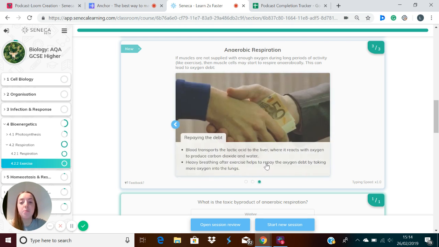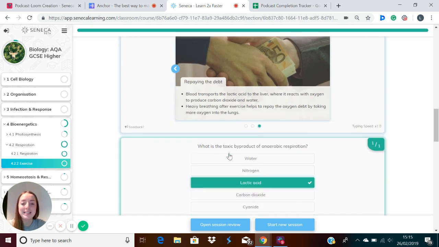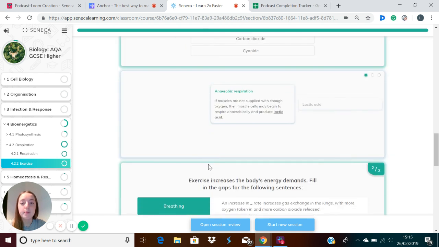This debt must also be repaid. To do this, blood transports the lactic acid to the liver, where it reacts with oxygen, or it's oxidized, to produce carbon dioxide and water. Heavy breathing after exercise helps to repay the oxygen debt by taking more oxygen into the lungs, so there's more oxygen to combine with the lactic acid. And lactic acid is the toxic byproduct of anaerobic respiration.